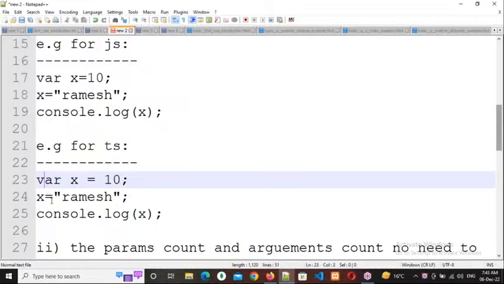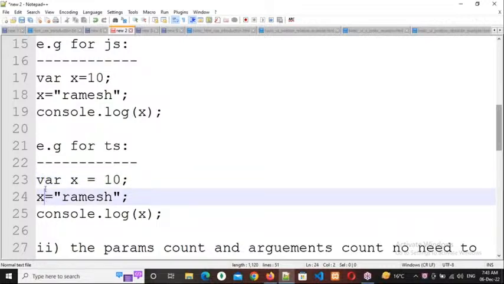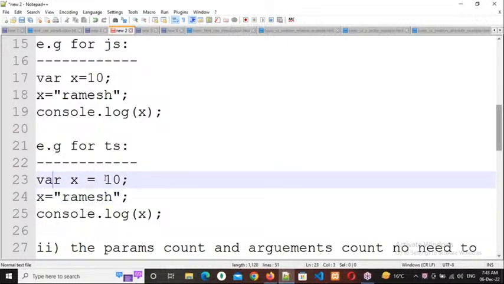So, line number 23 and 24. What is the first value? 23 only. I'm asking what will be considered as the first value. So what type of data is it? It is a number. So automatically this X will accept only numbers.